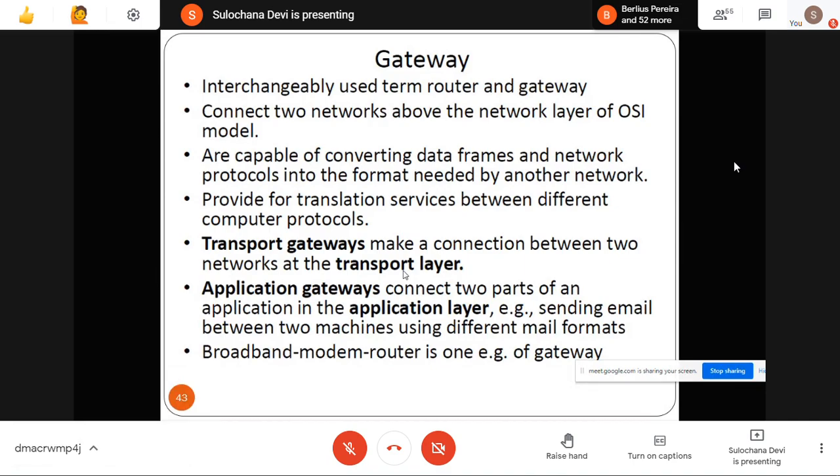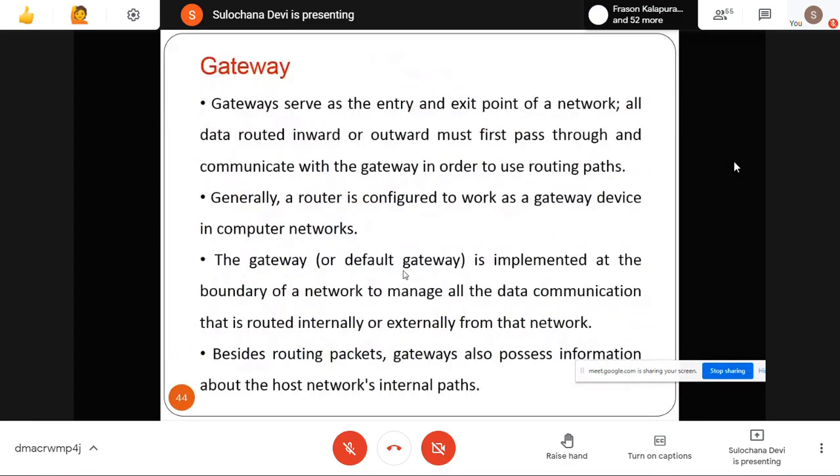The gateway will find out where it has to be sent next. Similarly, when any packet from the internet comes for my machine, first it will reach my gateway, and my gateway will find my machine and forward that packet to it. So we can say it is the entry and exit point of any network. All the data, inward or outward, goes through that gateway only.